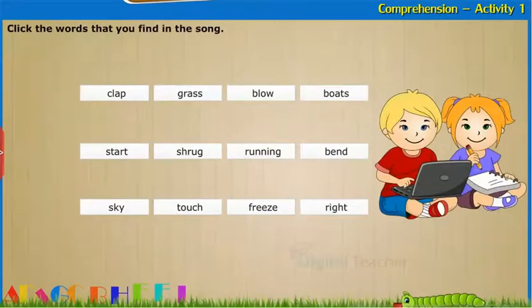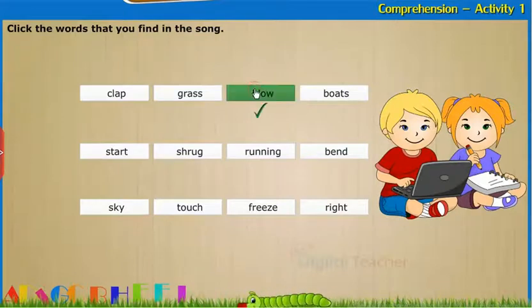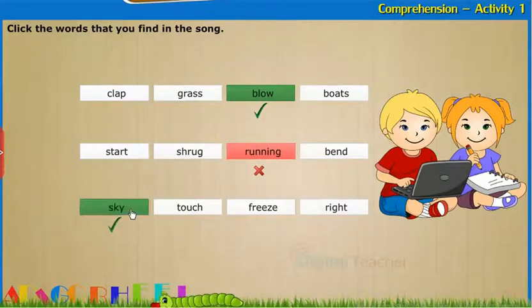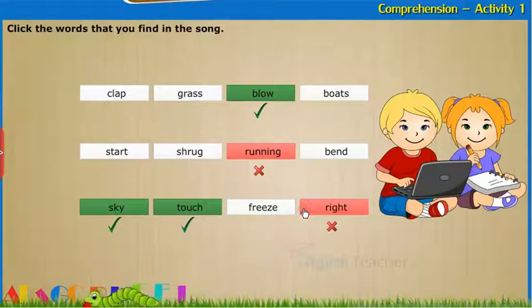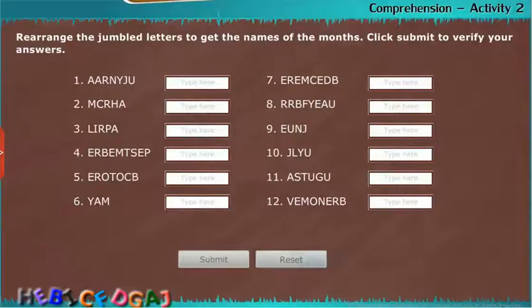Comprehension, Activity 1. Click the words that you can find in the song. Comprehension, Activity 2. Rearrange the jumbled letters to get the names of the months. Click Submit to verify your answers.